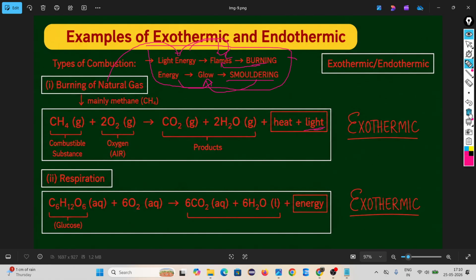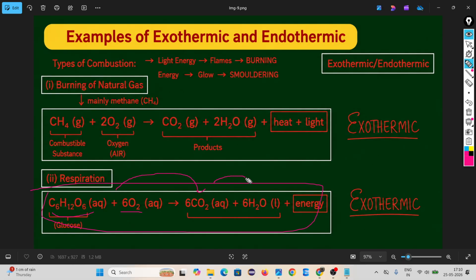Look at respiration. You know about respiration now, we completed it a few days ago. What is happening in our cytoplasm? The glucose molecule, in the presence of oxygen, breaks down into carbon dioxide, water, and energy. I'm telling you, don't think only heat energy release is exothermic. Release of energy. So in our respiration, energy is releasing, so it is an exothermic reaction.